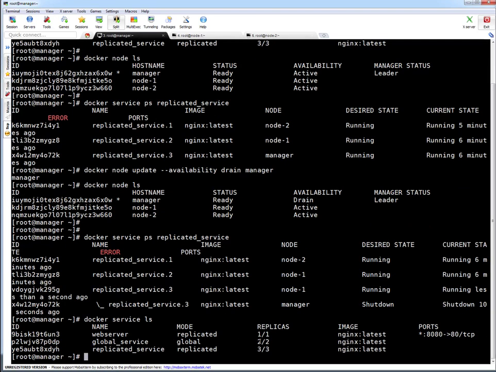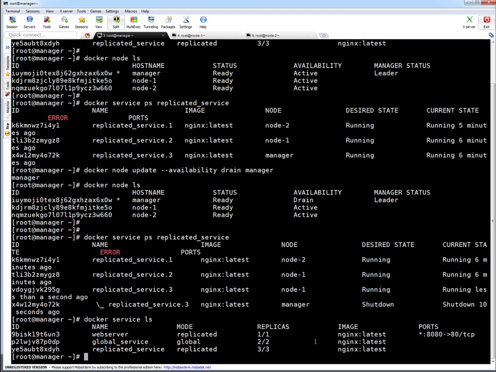You can see the count is 2, because our manager is not acting as a worker, so it has only 2 workers. The count is set to 2 automatically. That's a way you can drain the node, and it gives you more idea what drain means. Automatically the service will move to some running node. No further new scheduling will be done.